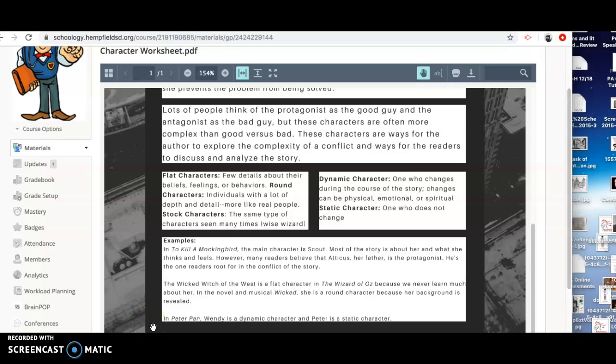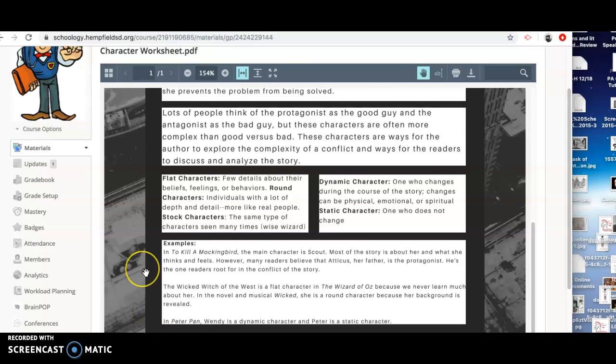In the story Peter Pan, Wendy is a dynamic character and Peter is a static character. Peter doesn't want to grow up. He wants to stay in Neverland.